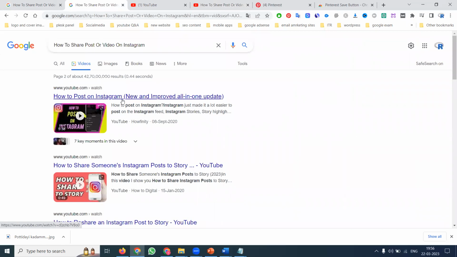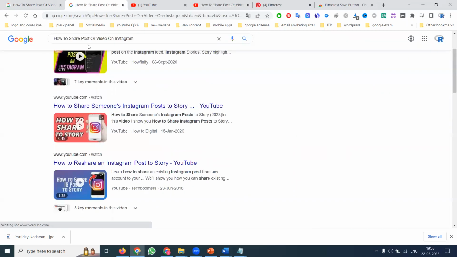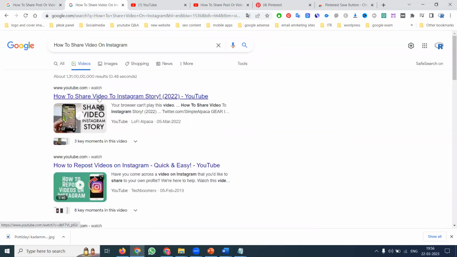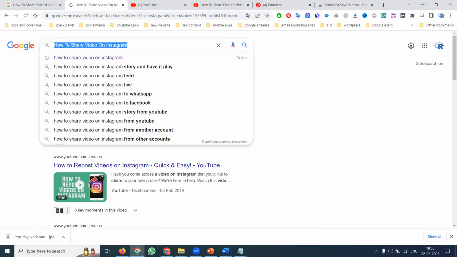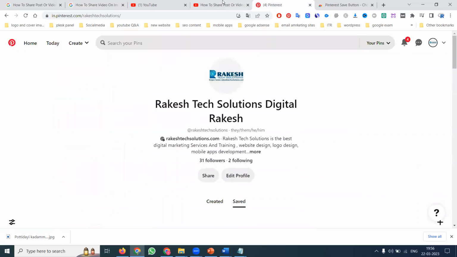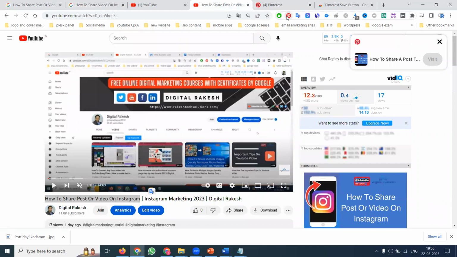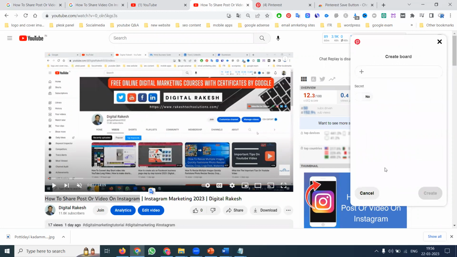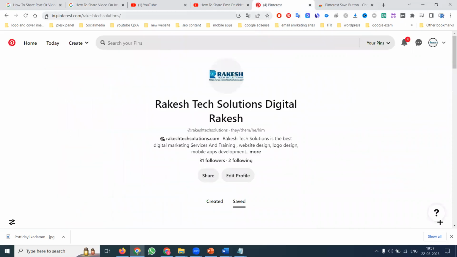How to post on Instagram here. So people will be in this. I'm adding this for video. So how to share videos on Instagram? Copy, click for this Pinterest option. Without using this toolbar, we are not creating a board. A board is nothing but one video we can promote with multiple keywords.